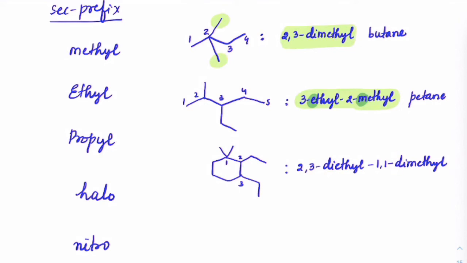So wherever you have numbers, or multiplying prefixes, the di is not used for alphabetical order, it is only this E versus this M that is being used. E versus M alphabetically, E comes first, so that has to be written first.